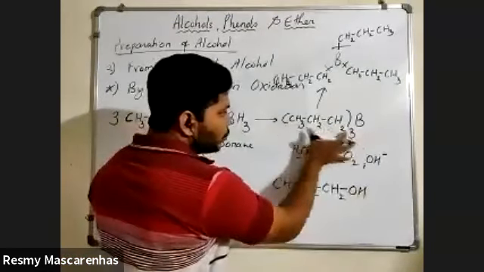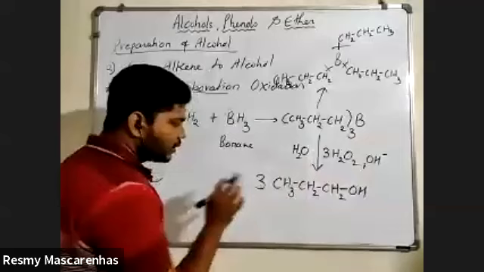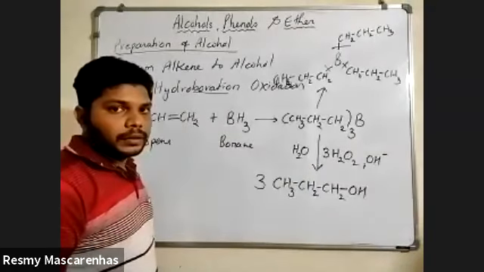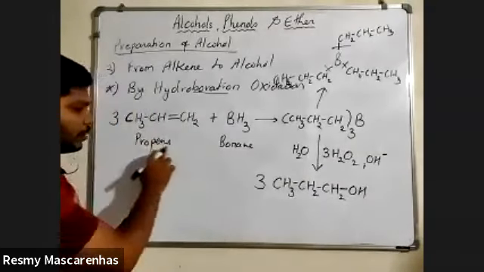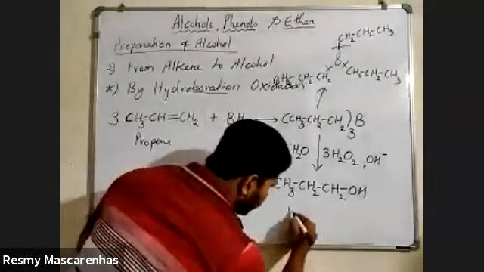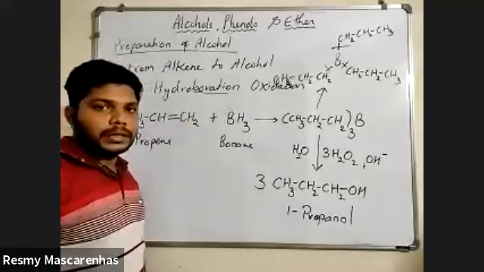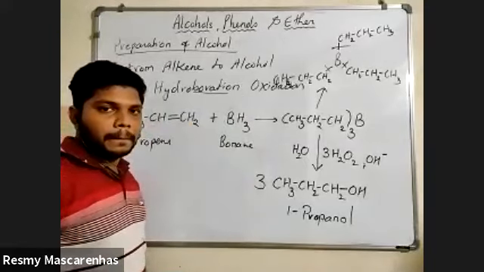So how many molecules now? 3, sir. So you will also write 3 molecules here. What is the starting material? Propene. And what is the end product you are getting? 1-propanol. Is this clear? Yes, sir. Have all understood?